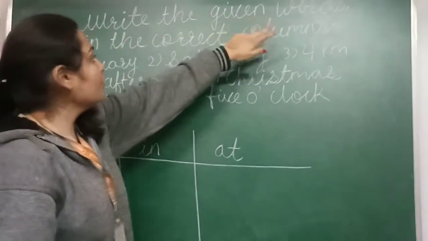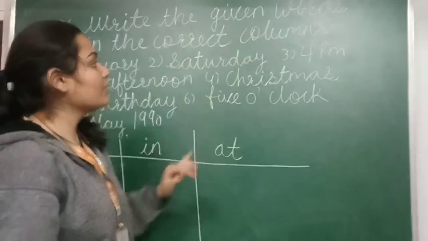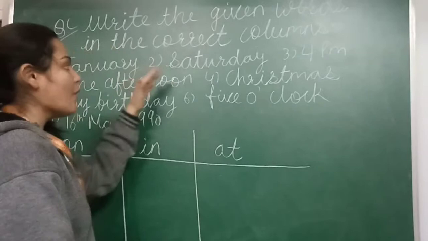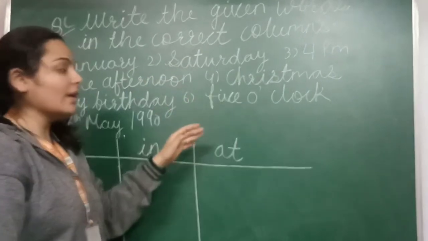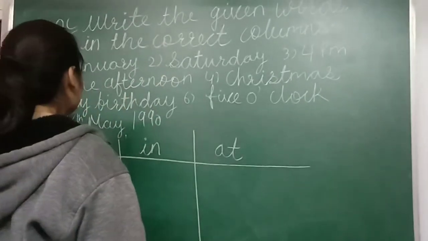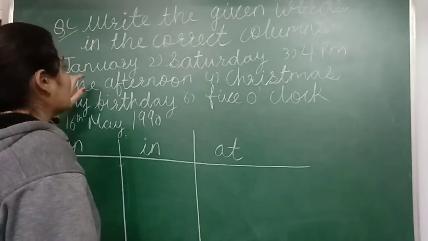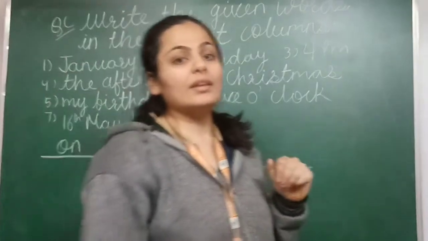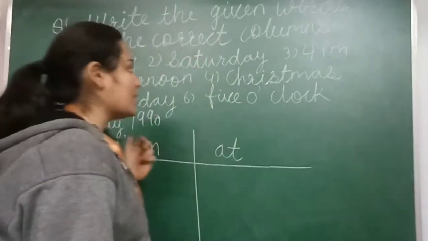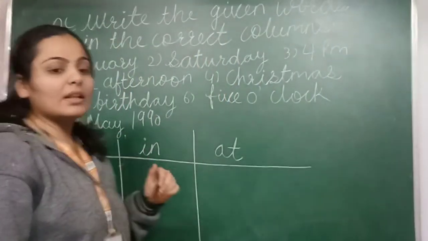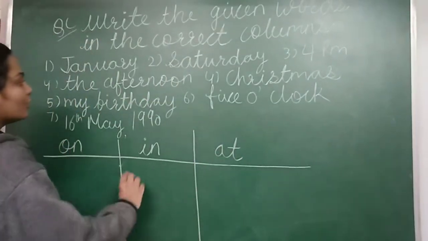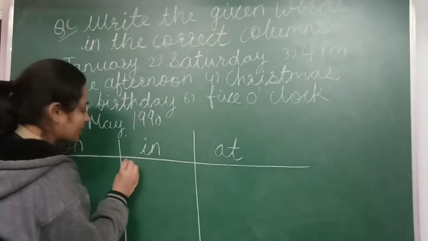Okay students, so now let's move to the exercise. Write the given words in the correct columns. Here few words are given, so we have to write these words into the correct column. Now let's move to the first example. January. January is the month, right? So according to the rules what I taught you, January will come in the in column because it's a month. So we will write January here.